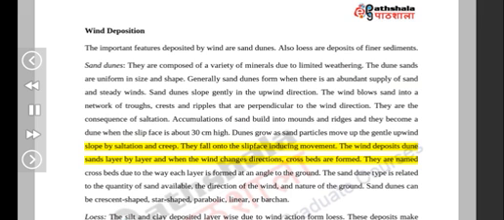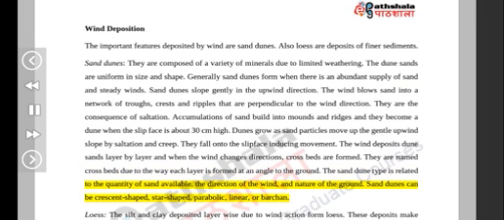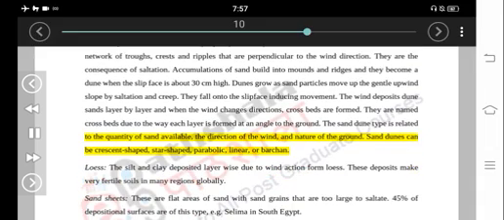The wind deposits dune sands layer by layer, and when the wind changes directions, cross beds are formed. They are named cross beds due to the way each layer is formed at an angle to the ground. The sand dune type is related to the quantity of sand available, the direction of the wind, and nature of the ground. Sand dunes can be crescent-shaped, star-shaped, parabolic, linear, or Barchan.